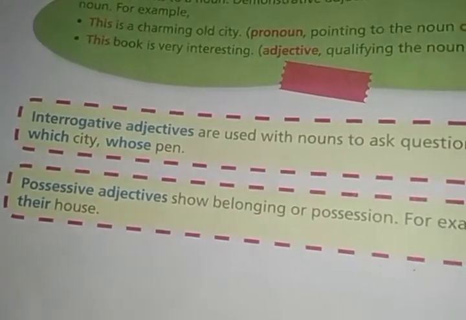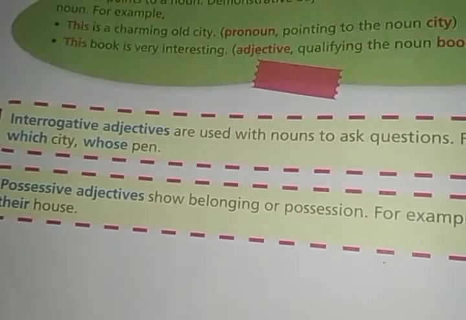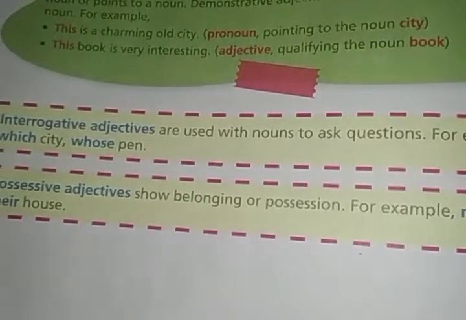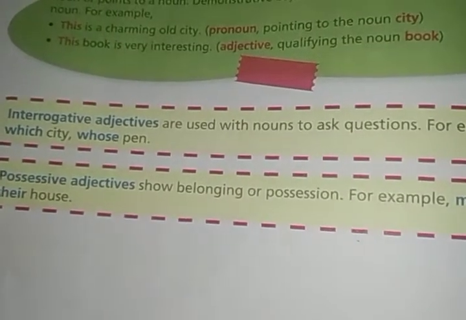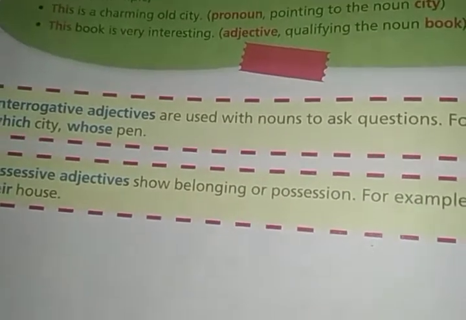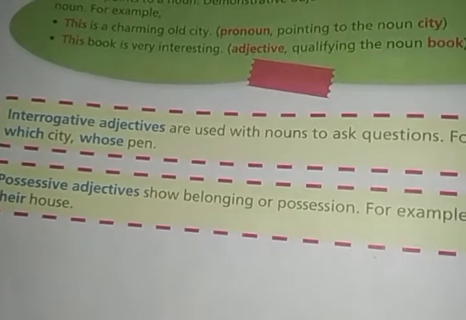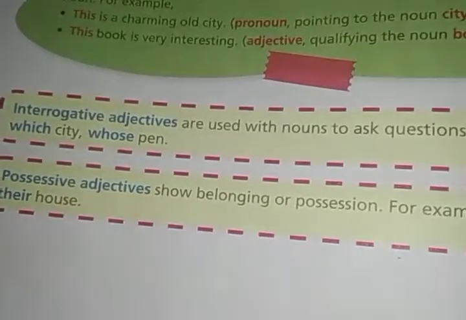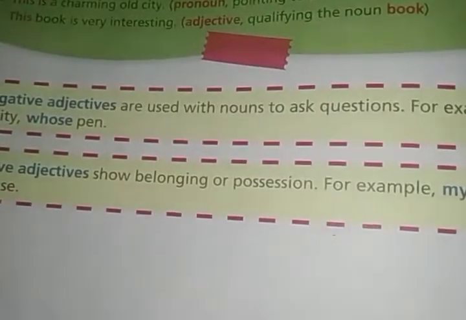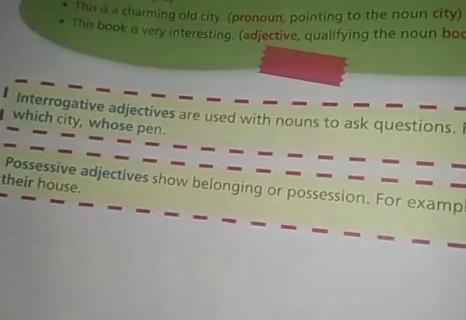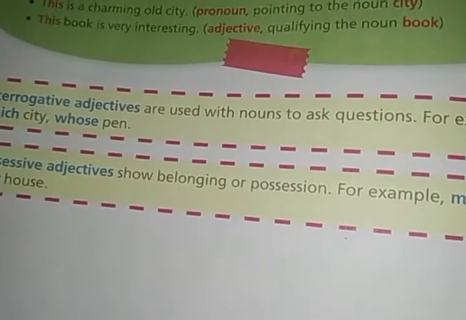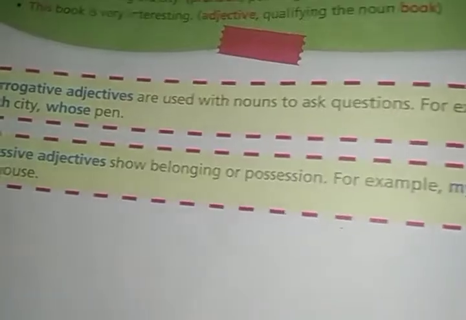So these types of adjectives tell us about the possession or belonging. And if you ask a question with whose, like whose bag, whose house, whose car, then the answer will be a possessive adjective. Okay, possessive adjectives show belonging or possession, hak, adhikar. So my, their, her, his, its, our, all these are known as possessive adjectives.